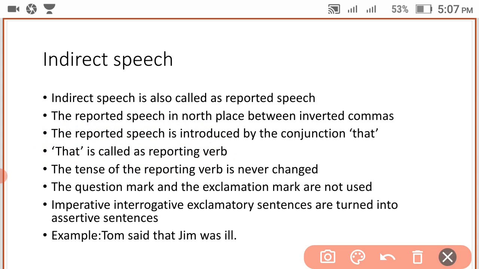The tense of the reporting verb is never changed. Here you replace the reporting verb with that. And what sentence comes here? The tense of that is never changed. That is called the reporting verb. The tense of that can never be changed.